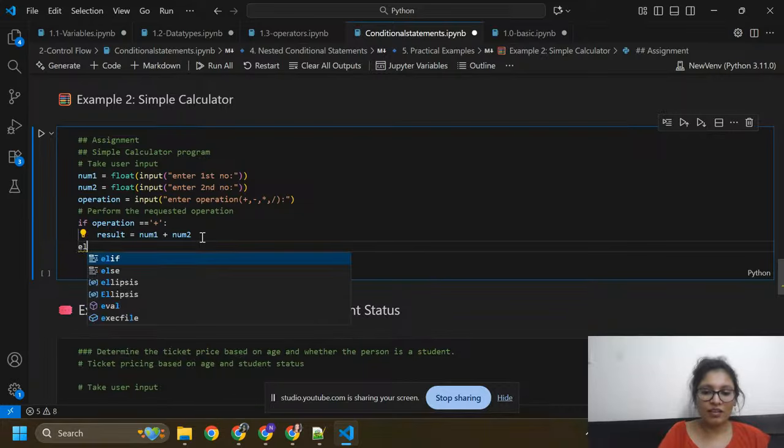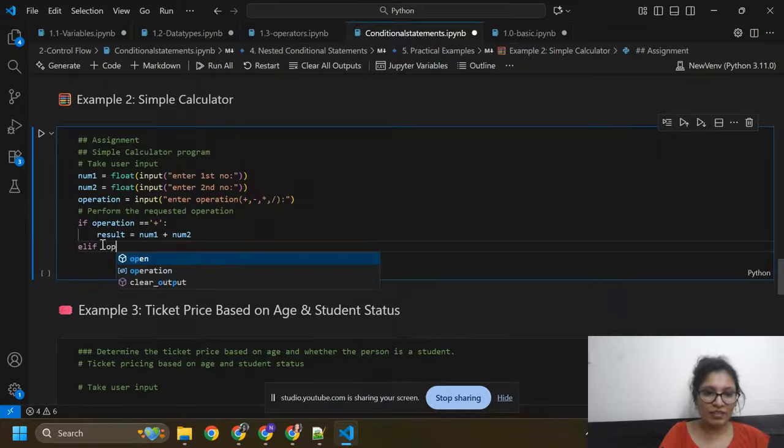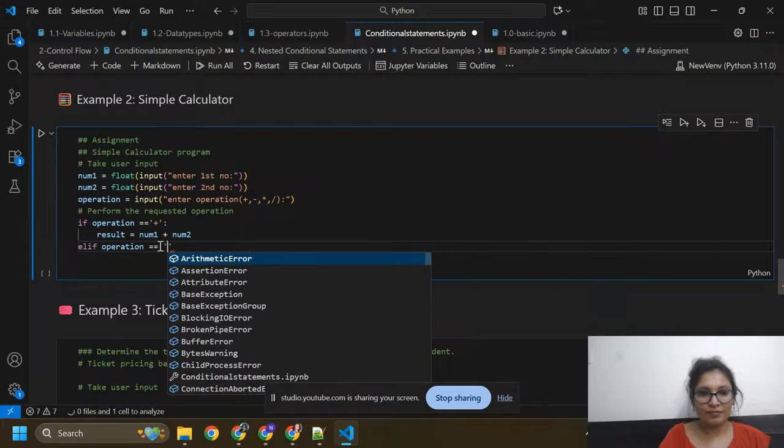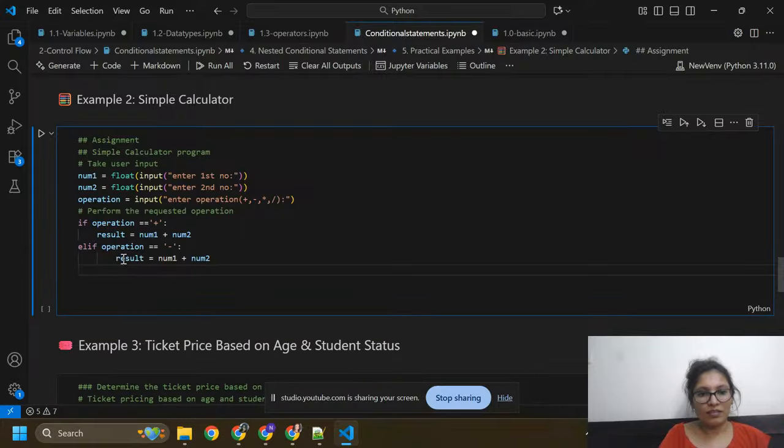If operation is not plus, then it will go to the elif condition. elif operation equals to minus, then result equals number1 subtracted by number2.